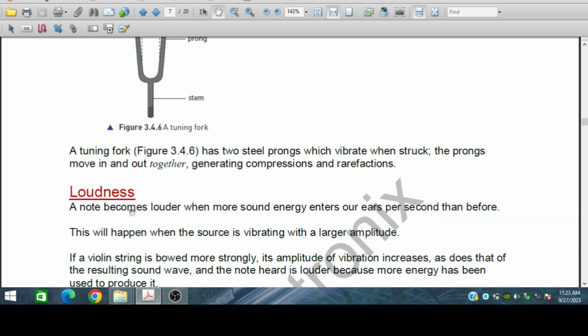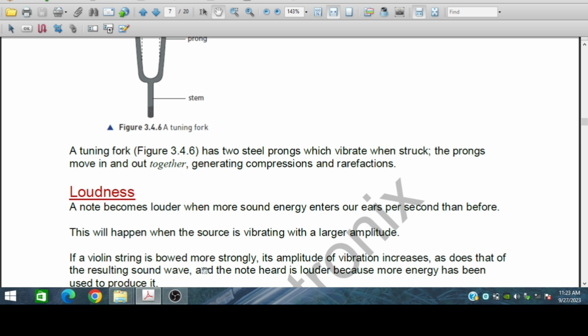Loudness: a musical note becomes louder when more sound energy enters our ears per second than before. If more energy reaches our ear, then the loudness is higher. This will happen when the source is vibrating with a larger amplitude.